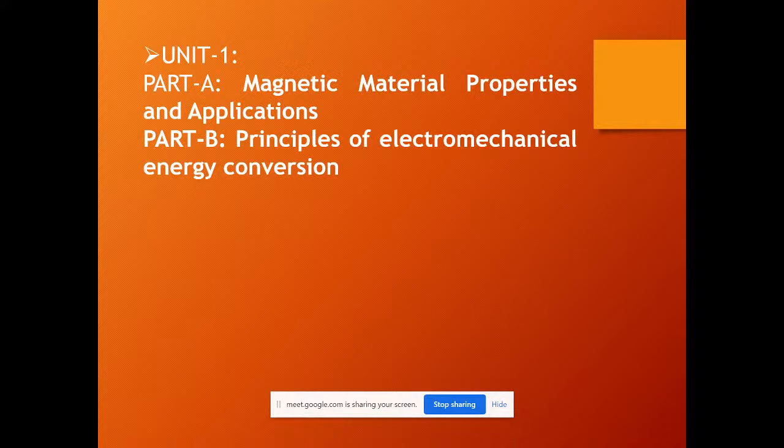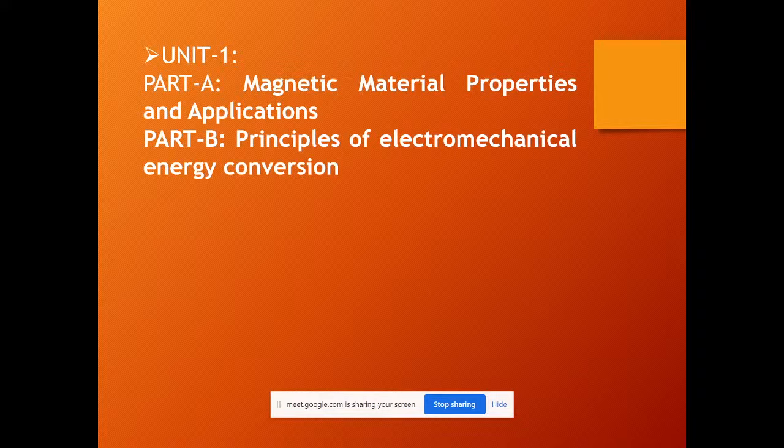In that perception, the first concept has been taken as material to be selected for the design of a machine. And the second part is nothing but principles of electromechanical energy conversion, which is utmost important for the running of a machine. So the first part is meant for selection of material, whereas the second part is meant for running of a machine. So we have two parts here: one is selection of material and the second one is running of a machine. These two things are going to be combined to give a new design to our machine.